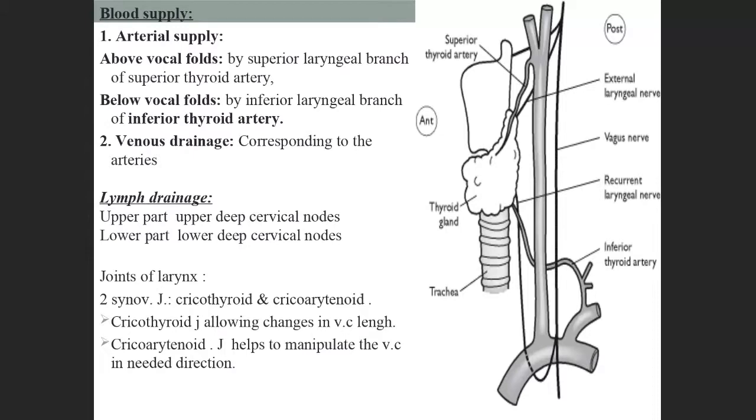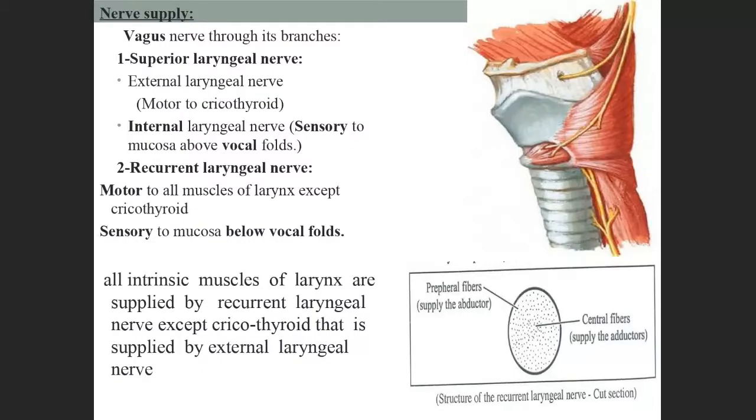But doctor, there are some questions about why there is more prominence in males, because males are always genetically stronger. Nerve supply, you just remember the names of the nerves. Vagus.